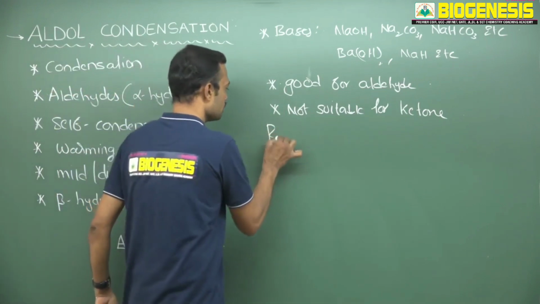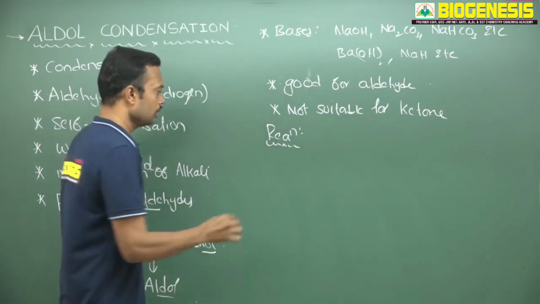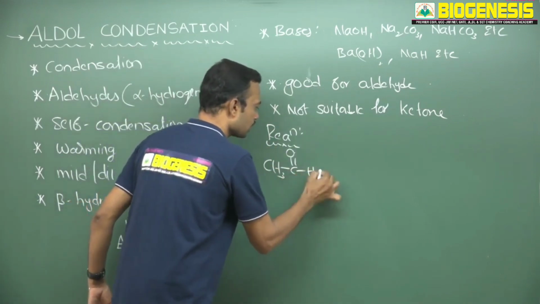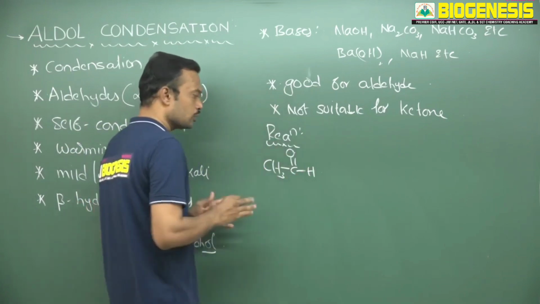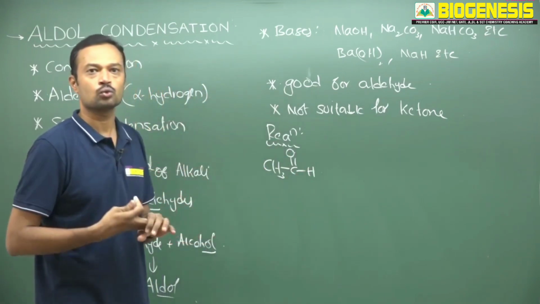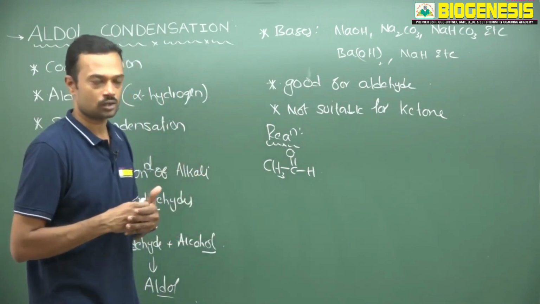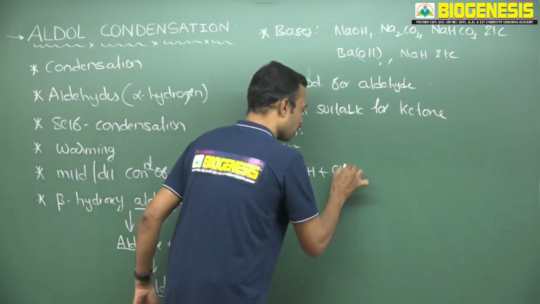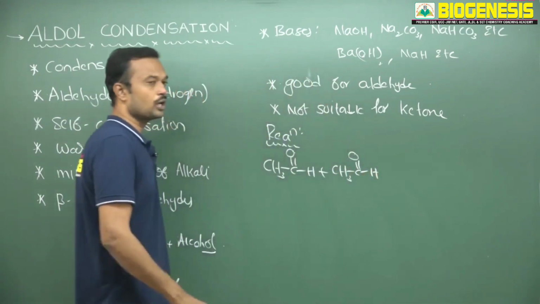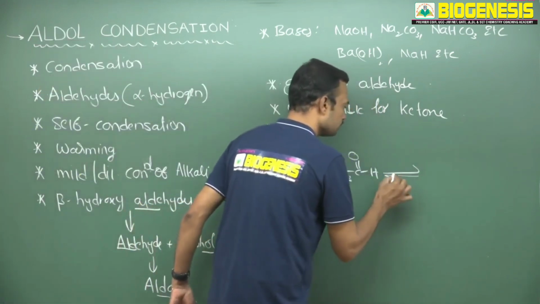Okay, now see the actual reaction involved. I am taking an aldehyde, this is CH3, C double bond O, here H. In your examination they will give only one aldehyde, but you need to make it two. Why? Because in order to undergo condensation, definitely two molecular equivalents are required. So I am taking two equivalents here, this is CH3, C double bond O, here H. Two aldehydes I have taken. Now it is a slightly reversible reaction.